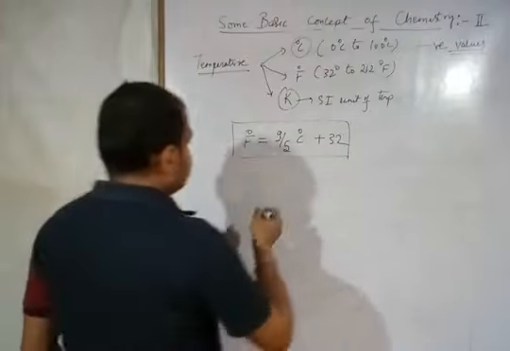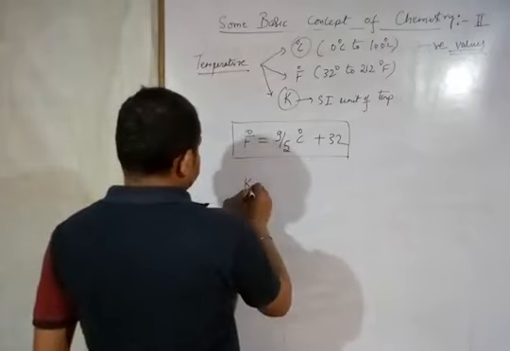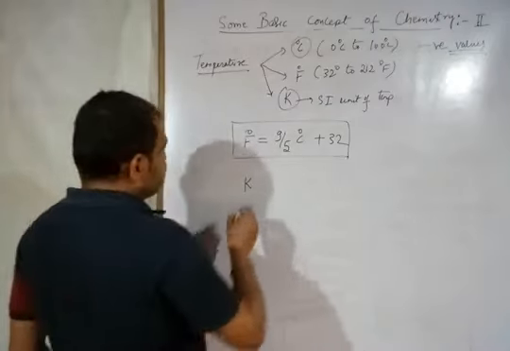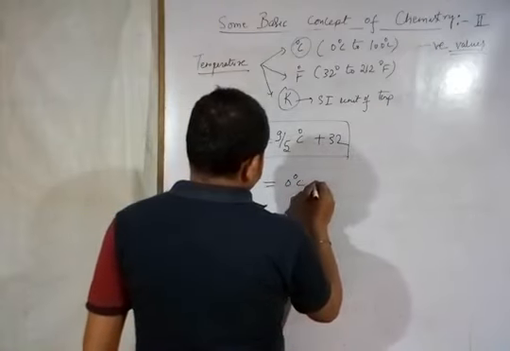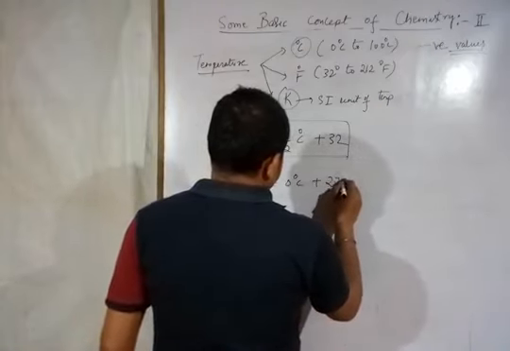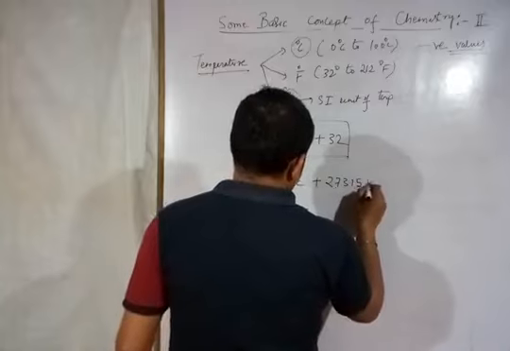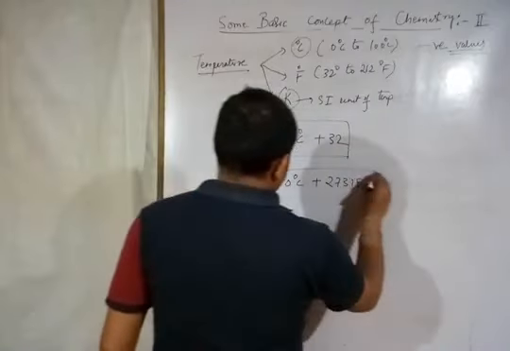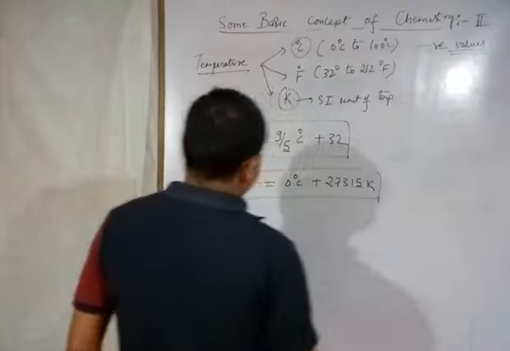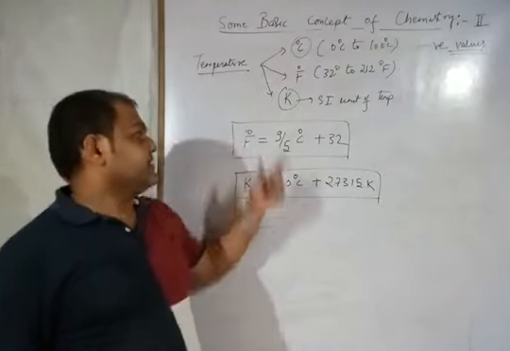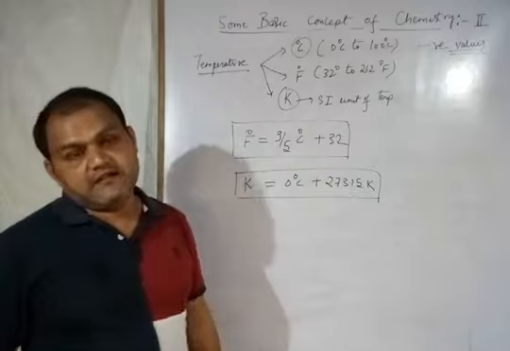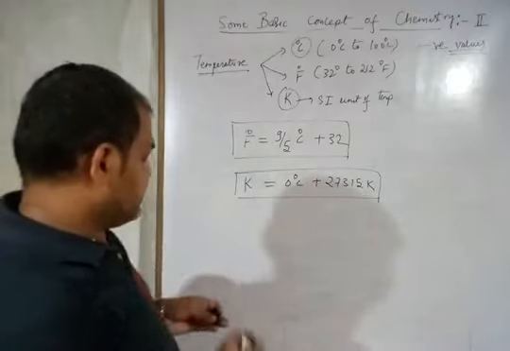Same in the case of Kelvin. You want to convert any temperature to the Kelvin scale or SI unit. So K is equal to degree Celsius plus 273.15 Kelvin. By this calculation, you can convert the degree Celsius temperature, or you can say Celsius scale, to the Kelvin scale. Alright, so this is all about the temperature.